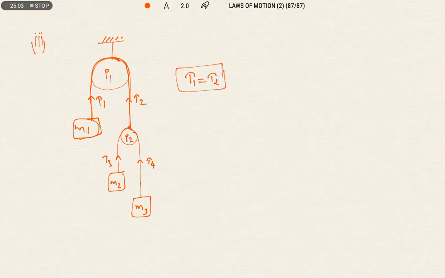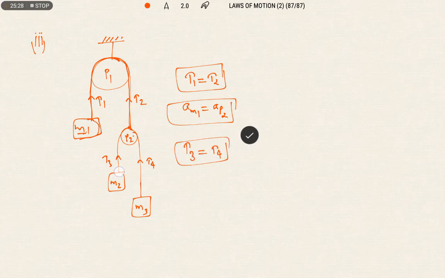In the same way, we can write one more important point. The acceleration of M1 should be equal to the acceleration of pulley 2, because it is also in motion. Next, tension 3 is equal to tension 4, because it is also a common string. And then the acceleration of 3 is equal to the acceleration of 4.